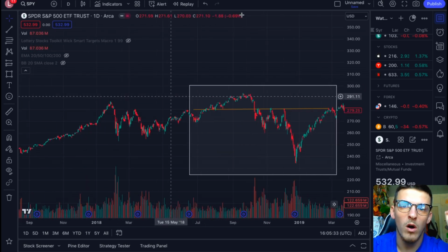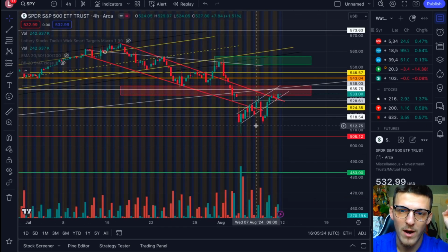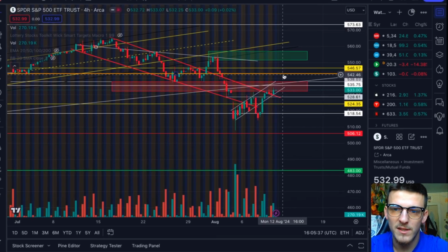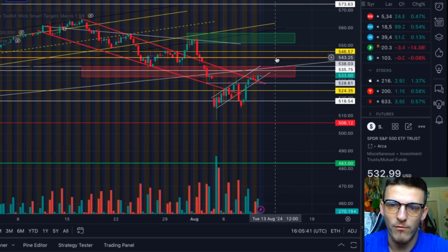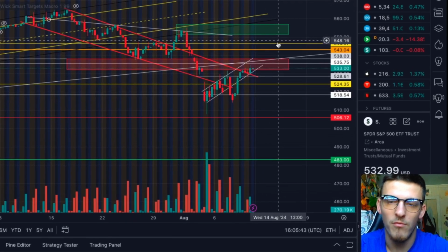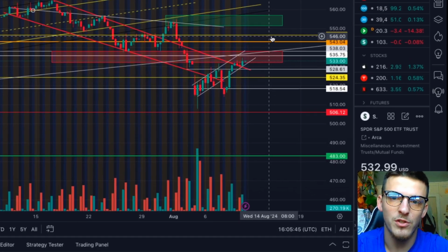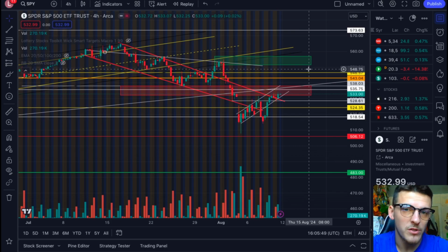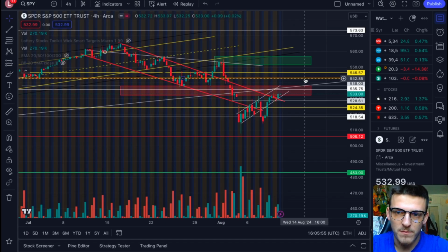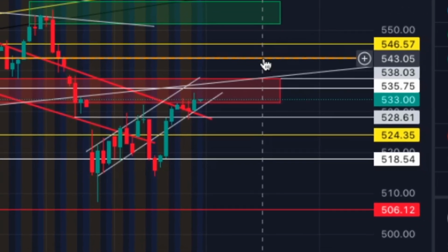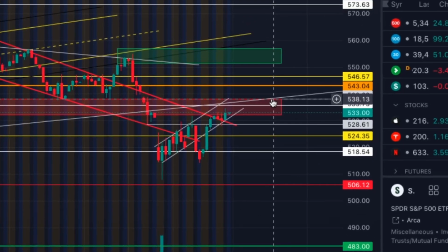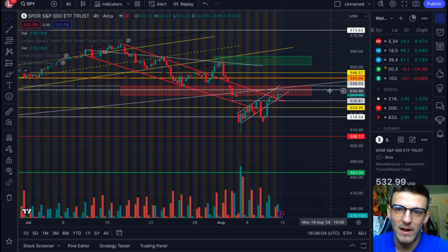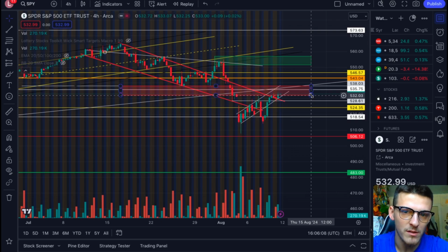But overall, what are we waiting for? Jumping back to the 4-hour time frame, we're waiting for not only a test on 543, not only a close above 543, but a full candle to be built above 543 as confirmation. After that, going basically balls deep in call contracts on the S&P 500 and or put contracts. Now, if we get a rejection at 543 and get a couple of candle closes breaking back under 538, a full candle close under 538, balls deep in puts. This is just what I'm doing.